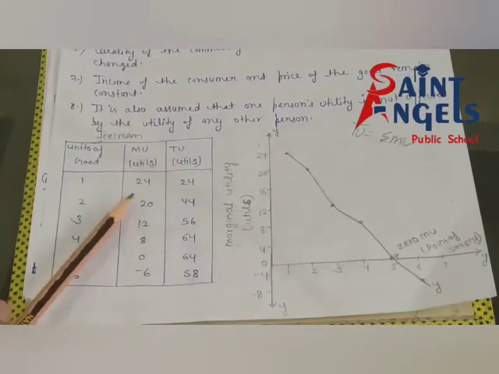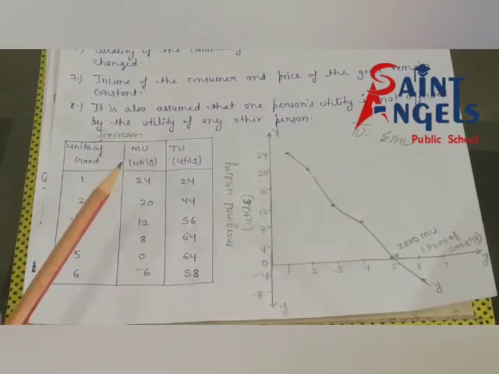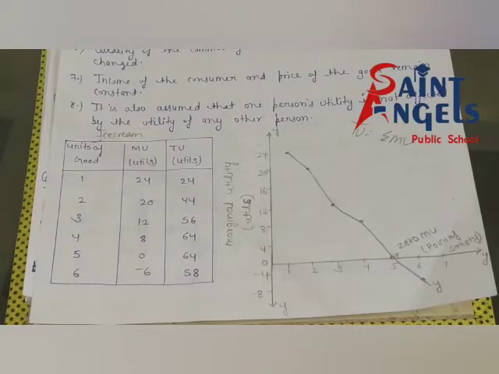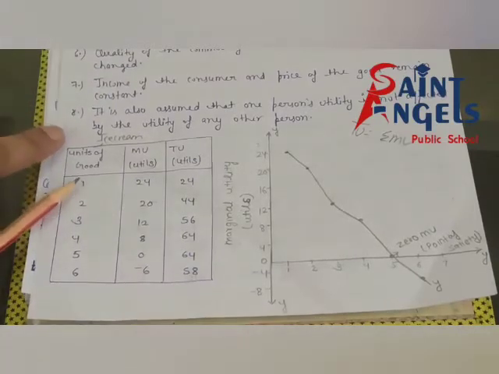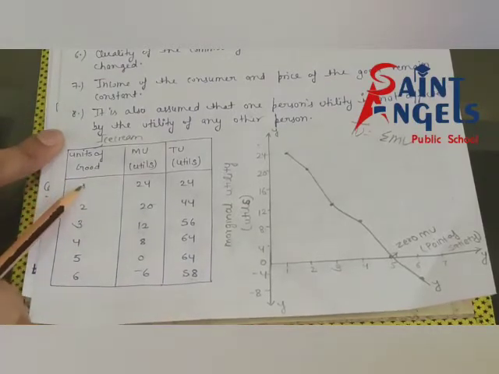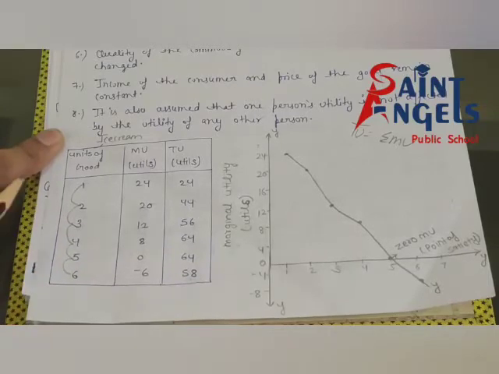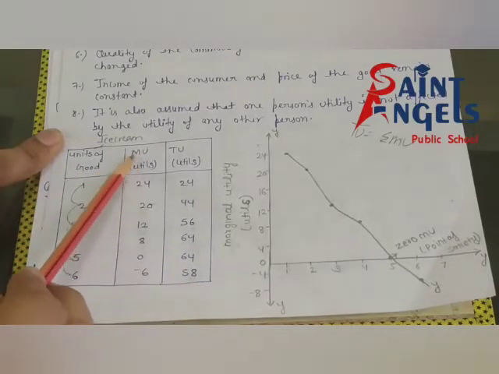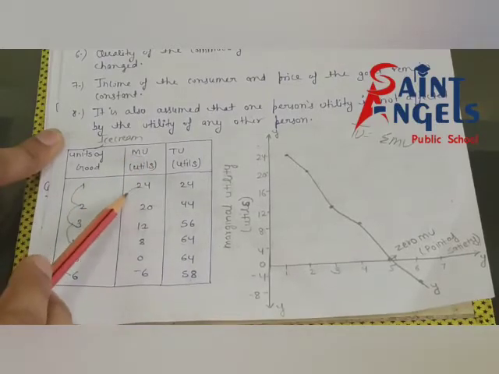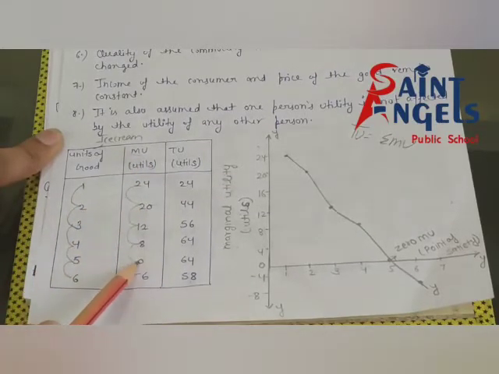But focus on marginal utility, because we are studying the law of diminishing marginal utility. The law of diminishing marginal utility states that as we consume more and more units of a commodity, marginal utility, or we can say additional satisfaction, goes on decreasing. See here, it goes on decreasing.